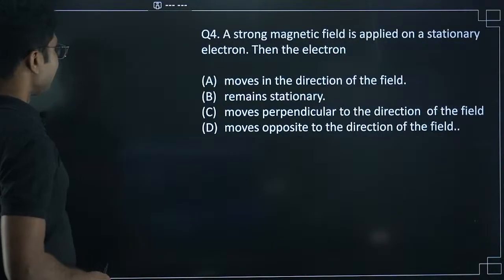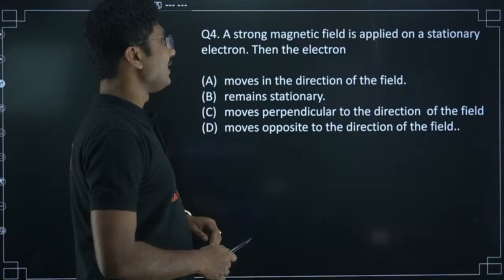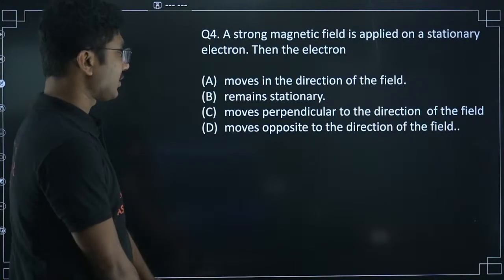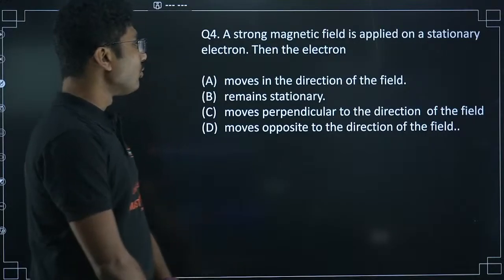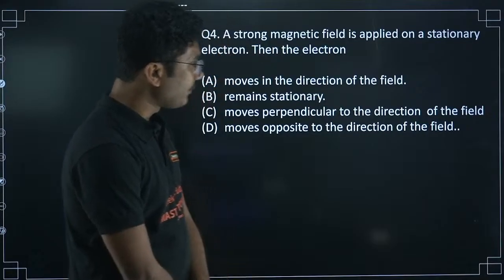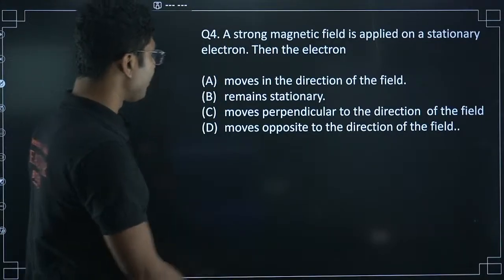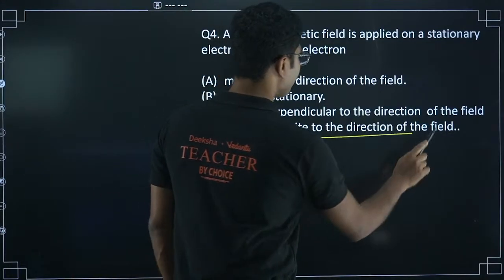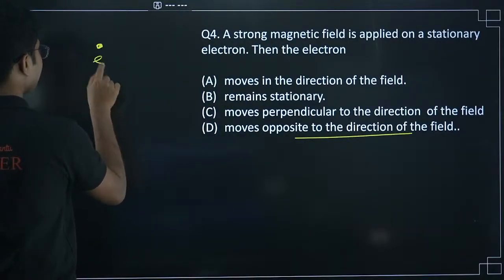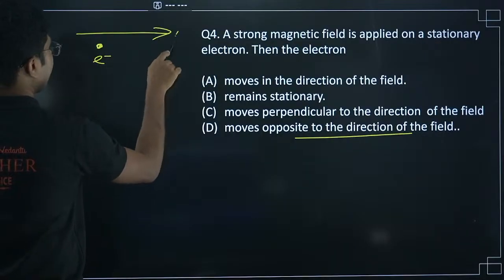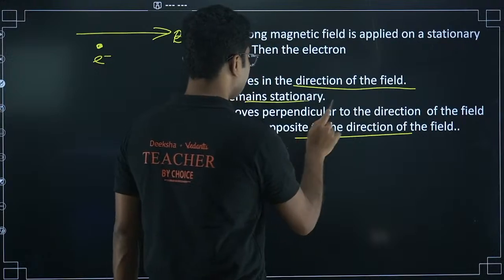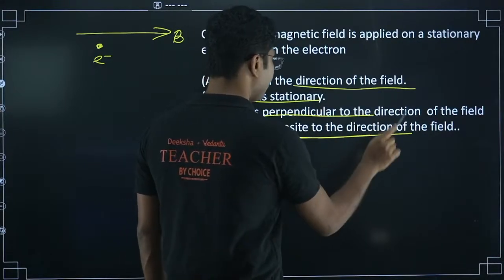option D is correct. Now next question, a strong magnetic field is applied on a stationary electron. Then the electron moves in the direction of the field, remains stationary, moves perpendicular to the direction of the field, or moves opposite to the direction of the field. So a strong magnetic field is applied to a stationary electron. Very strong magnetic field is applied, so what will happen to the electron? It will move in the direction of the field, remain stationary, move perpendicular to the field, or opposite to the field.